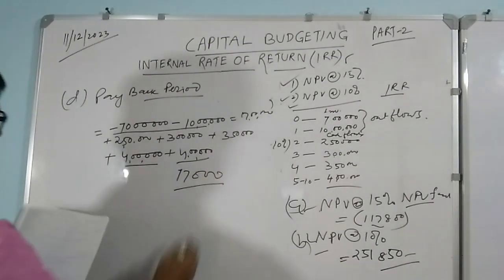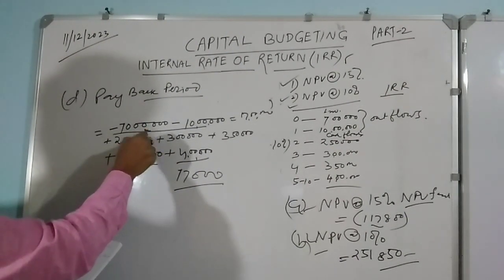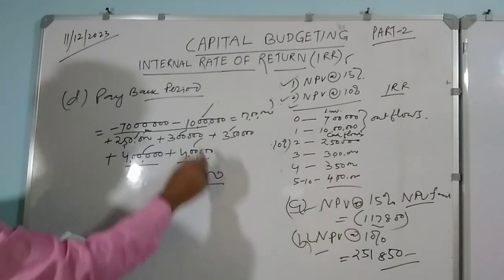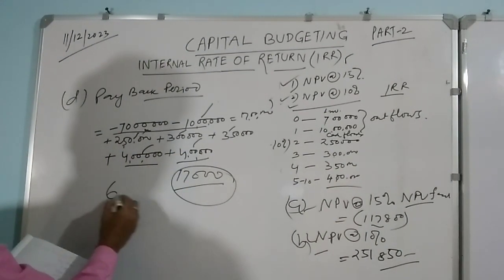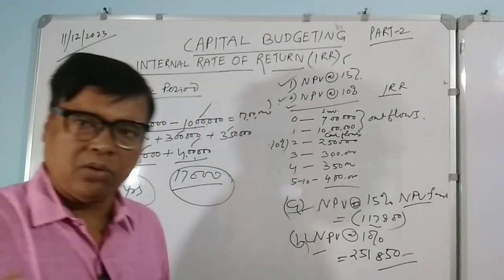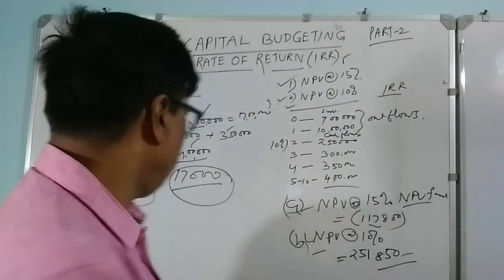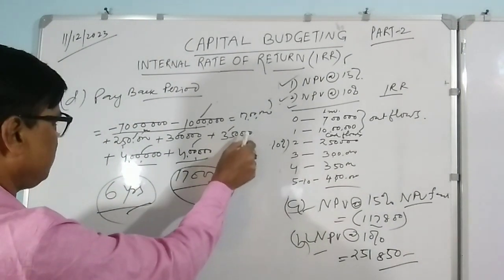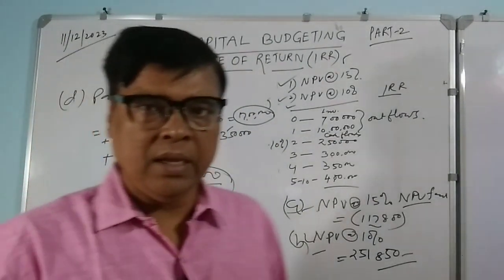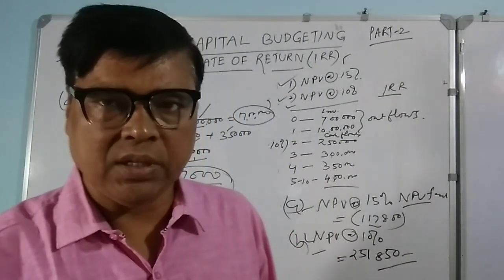So this 17 lakhs, how many years does it take? See, it is year 0, you leave that. This is the first year, 1 year, 2 year, 3 year, 4 year, 5 year, 6 year. So your payback period is 6 years. You are getting my point? So your total investment of rupees 17 lakhs from the future cash flows you could recover within a period of years. In how many years you could recover the amount, that is your payback period. That is the traditional concept, no discounting factor.